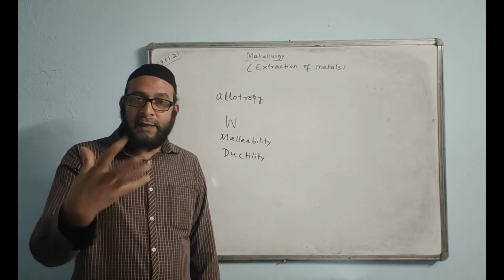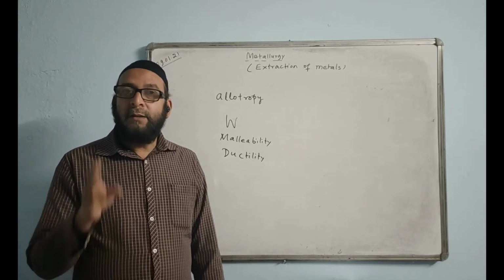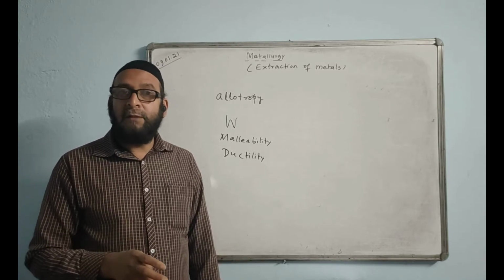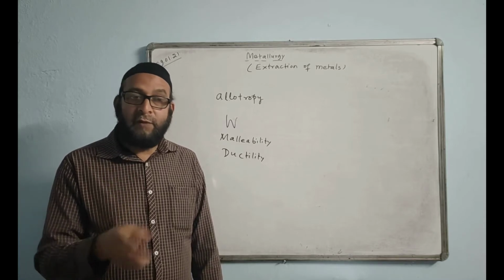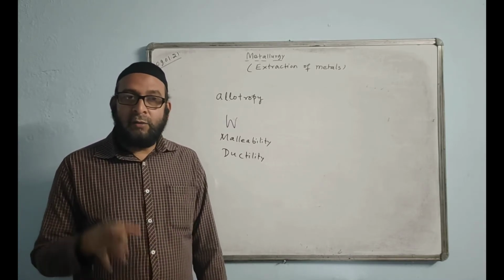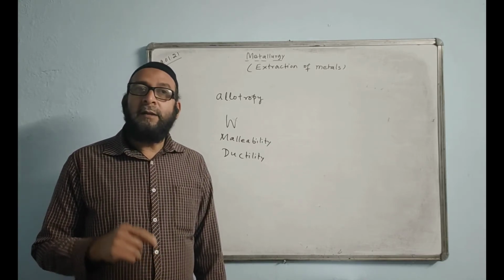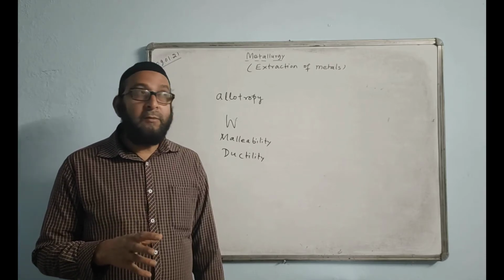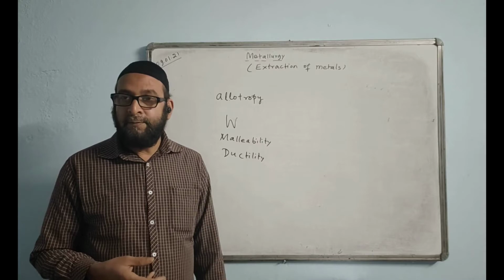Sodium and potassium are the metals which are lighter than water. Normally metals are denser than water, so when you put them in water, they will sink. But these two metals, sodium and potassium, are lighter than water. They float on the surface of water.